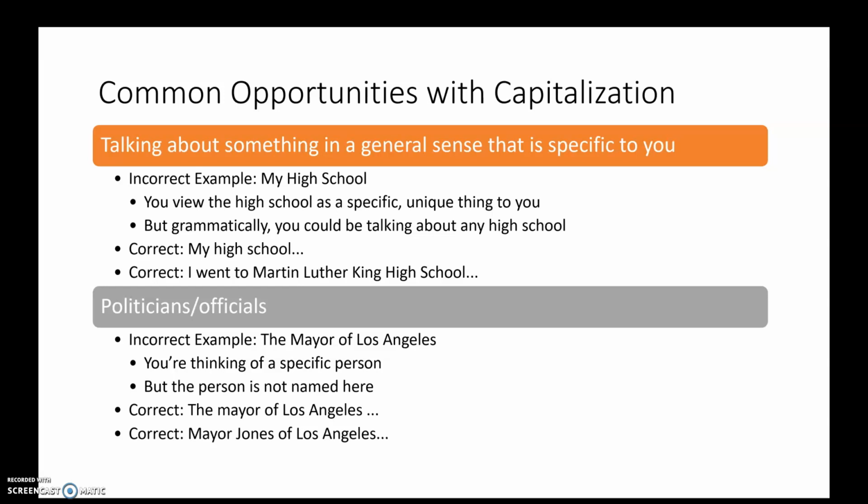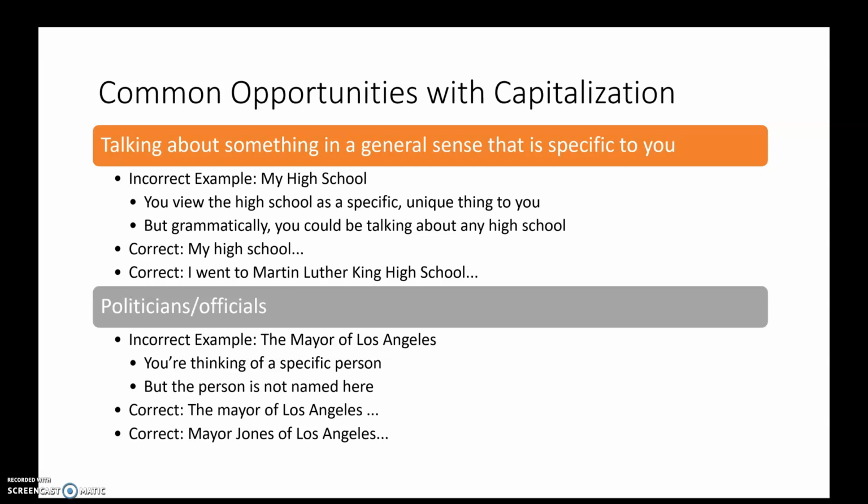So correct would be my high school, H lowercase, S lowercase. High school is actually two words too. If you wanted to change it to a proper noun and say you went to a very specific high school, you might say, I went to Martin Luther King High School. Then you're naming the high school. You're saying the specific name of it, and then, yes, it is capitalized.